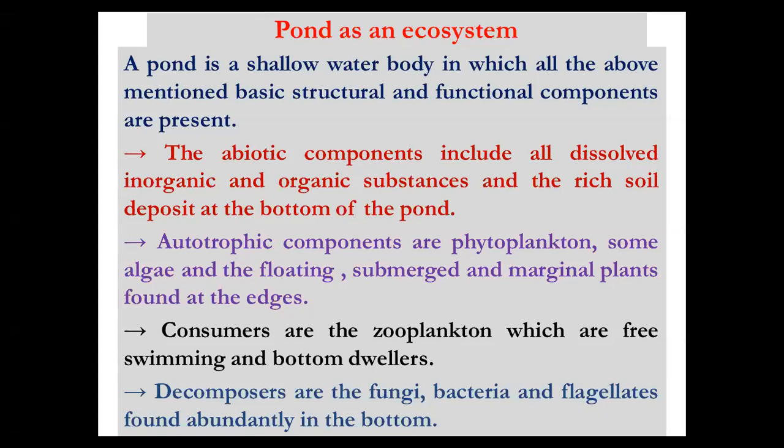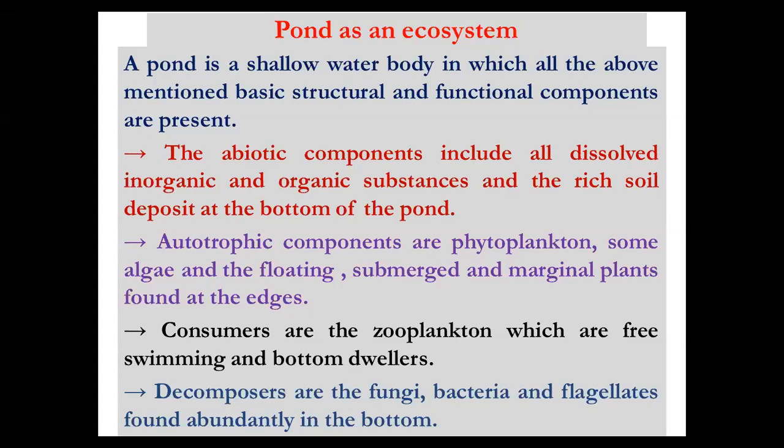Autotrophic components are phytoplanktons. Now the phytoplanktons are organisms which are microscopic, small, chlorophyllous plant structures. Right? These are very small in size, hence considered phytoplanktons, as they have chlorophyll and they perform photosynthesis. Along with the phytoplanktons, some algae and floating, submerged and marginal plants are also there.